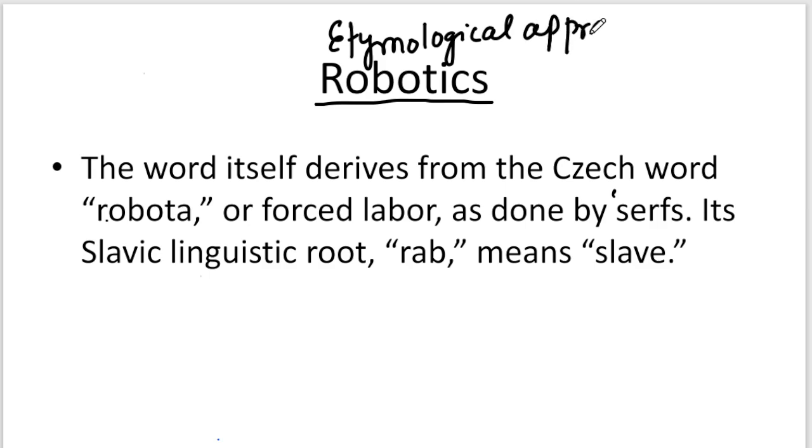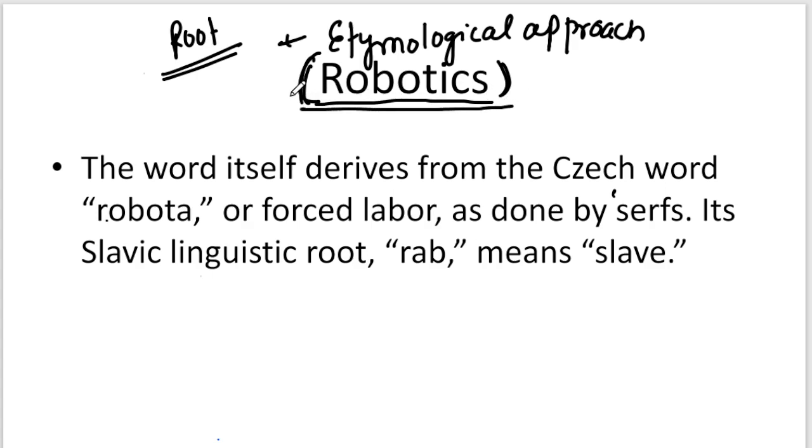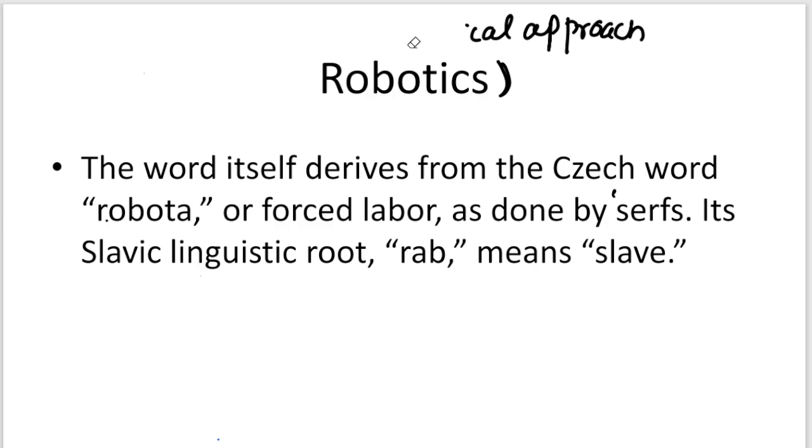What do you mean by etymological approach? Studying from a root word. If you understand the root word, you will understand the meaning of that word, that chapter name, and thereby the complete topics of the chapter revolve around this word only. Thereby your understanding will increase and writing mains will become very easy.